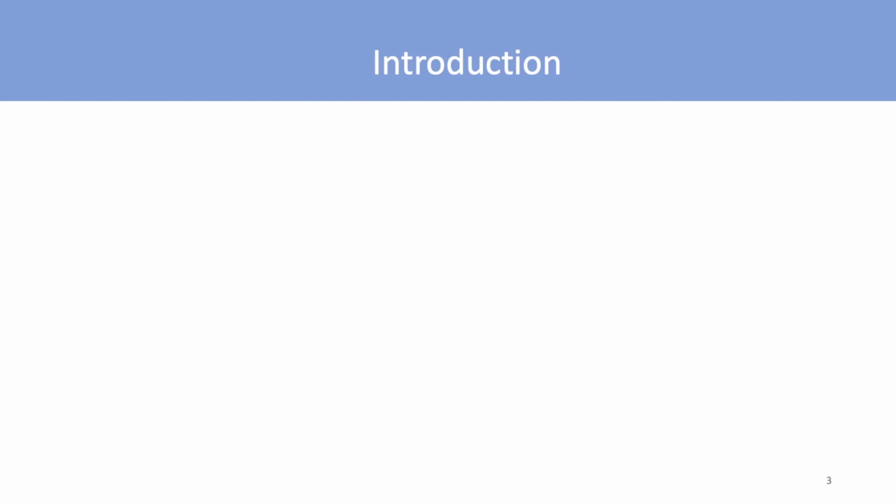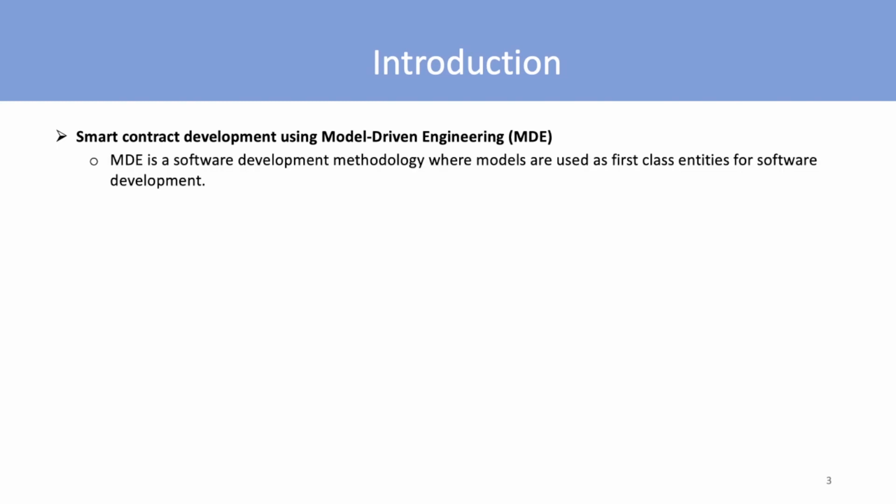One of the popular approaches used to address smart contract development challenges is model-driven engineering. Model-driven engineering is a software development methodology that focuses on creating and exploiting domain models. Following this approach, we have previously introduced iContractML, a domain-specific modeling language for smart contract modeling and development.